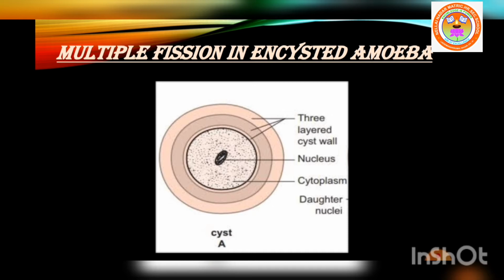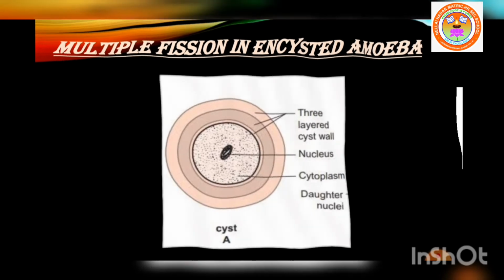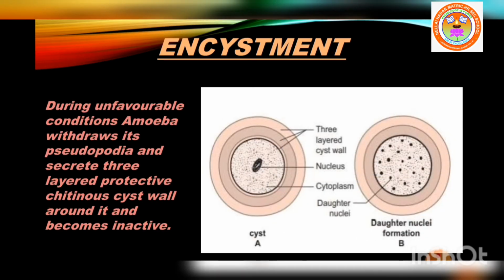This phenomenon is called encystment. So see the picture. So this is called encystment.